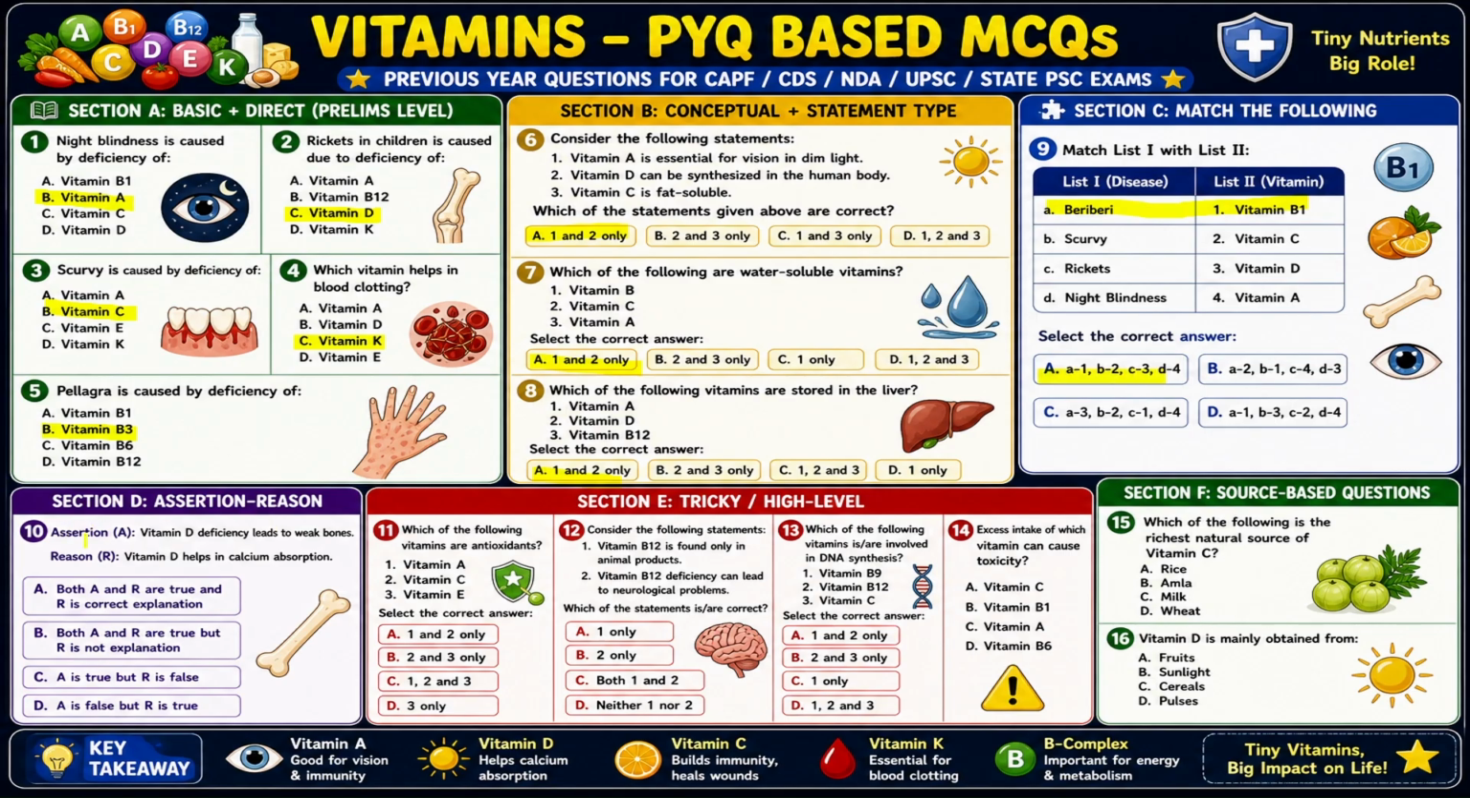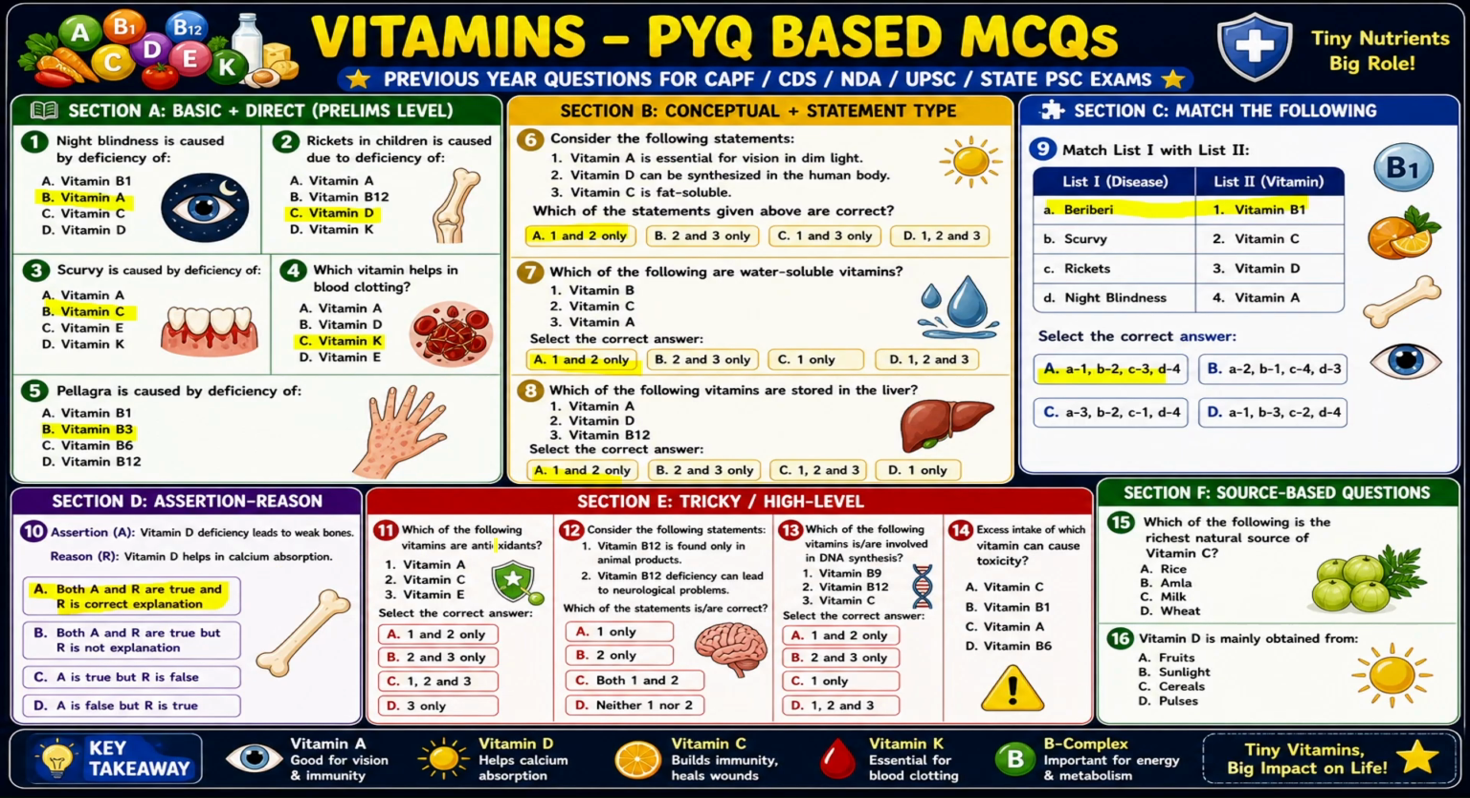Now, assertion and reasoning. Vitamin D's deficiency leads to bone weakness, rickets, yes. Osteomalacia and osteoporosis, vitamin D, yes. Vitamin D helps in calcium absorption, yes. We have discussed this point in the video. If you do not remember, just go back and watch that part of vitamin D. So both are correct, and R is the explanation of A.